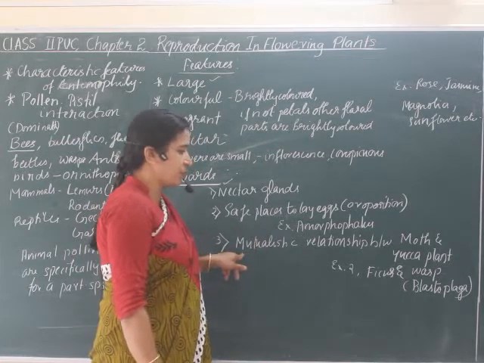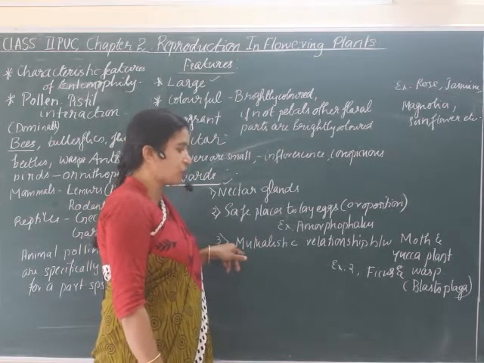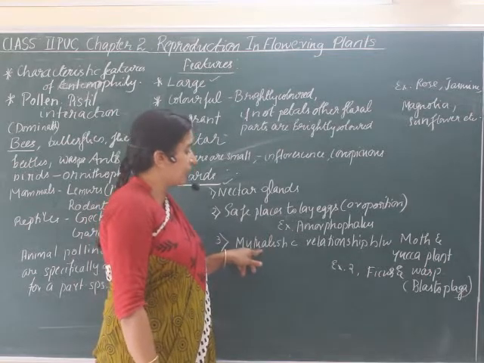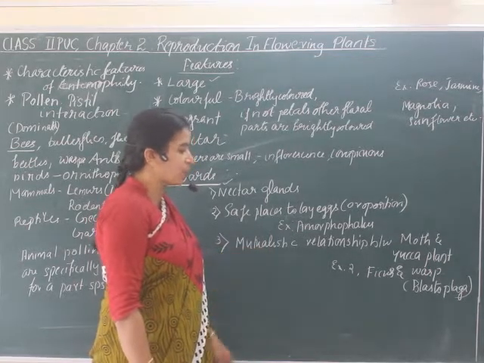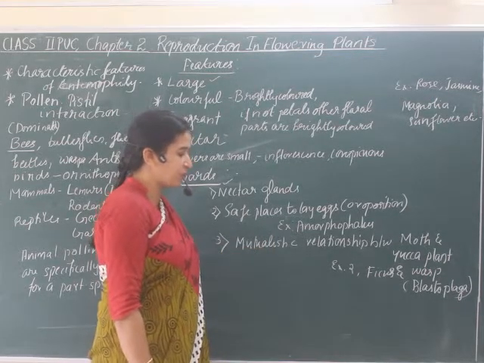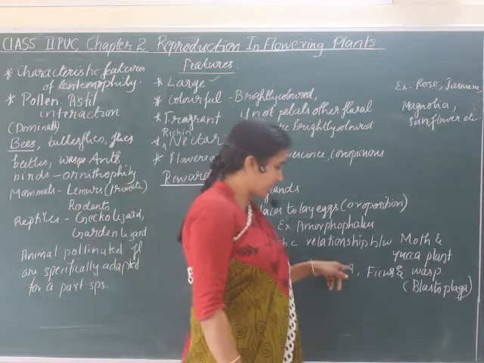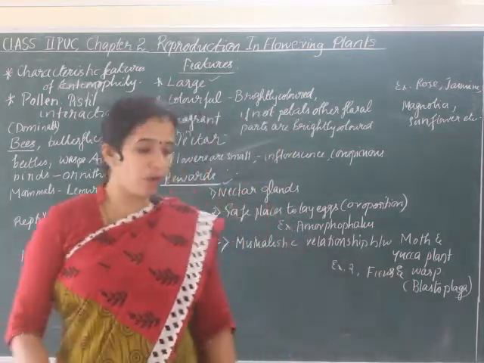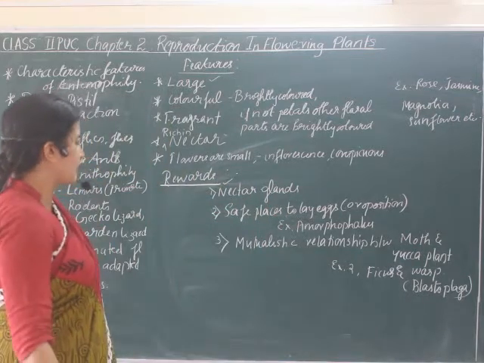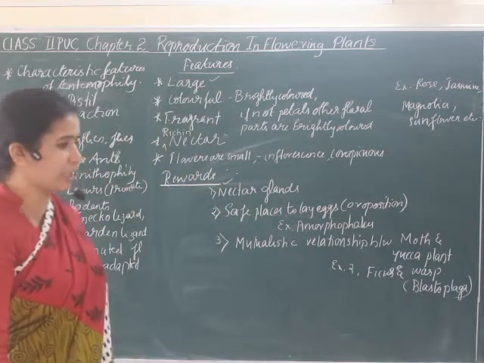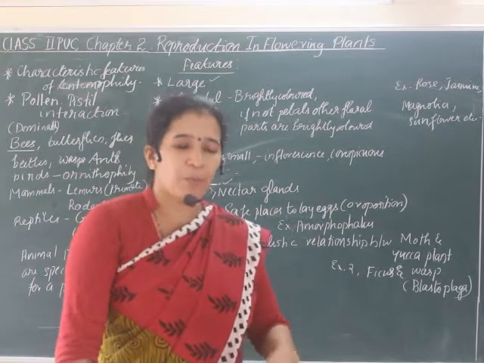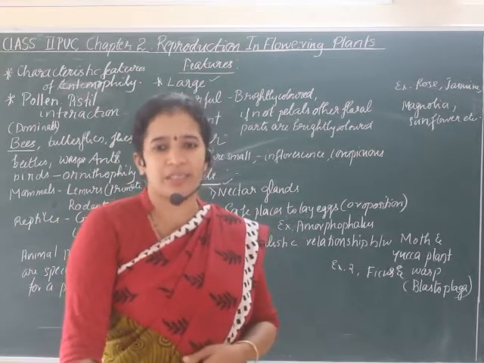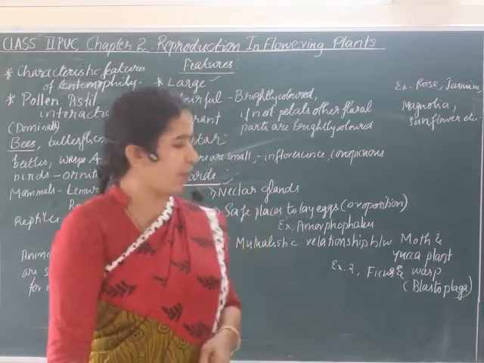And there's one more example, the mutualistic relationship between the moth and yucca plant. Another example is ficus and wasp species. In all of these we can understand that insect pollinated flowers provide rewards to the pollinating agents in one way or another.